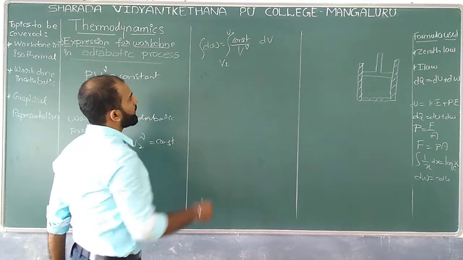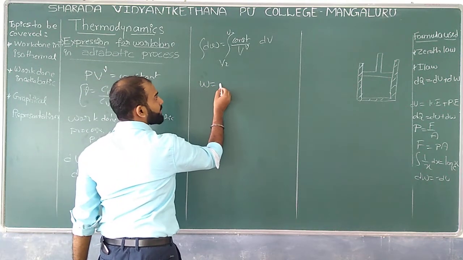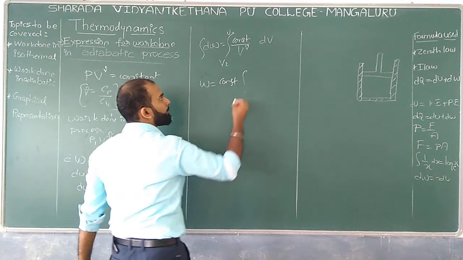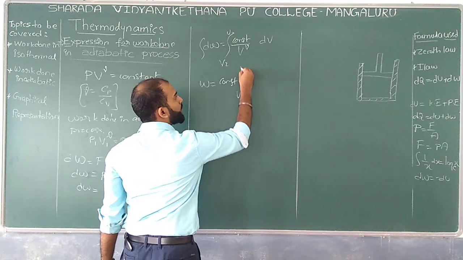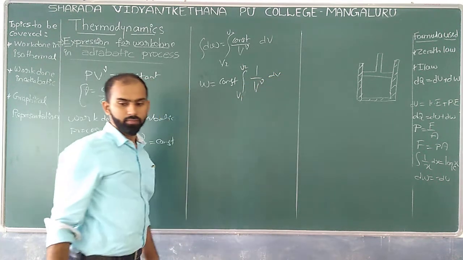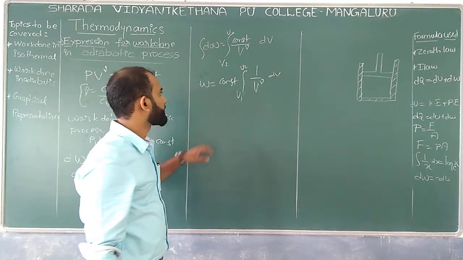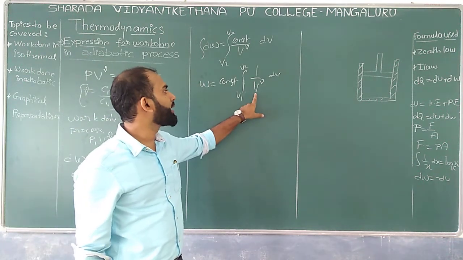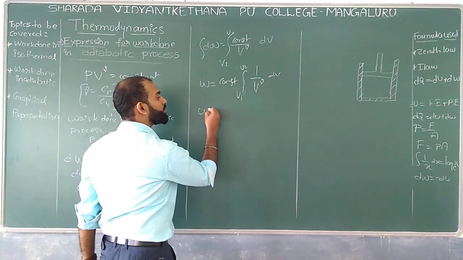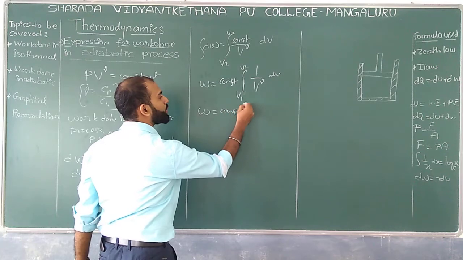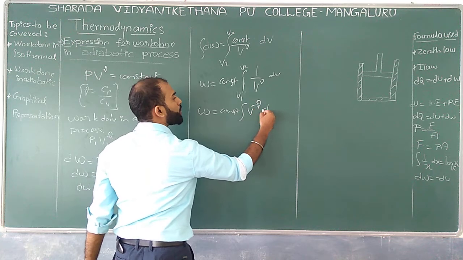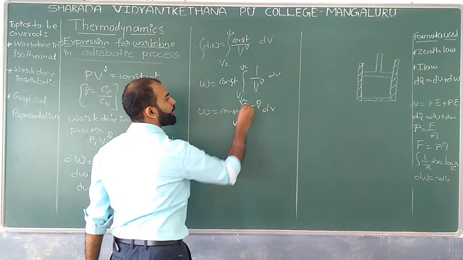Well, can I take the constant outside the integration? So let us go with that. W is equal to constant and integration with the limit V1 to V2 of 1 by V to the power γ into dV. Correct? Well, now can I write this V to the power γ in the numerator? It becomes W equal to the constant into integration of V to the power minus γ into dV with the limit V1 to V2.